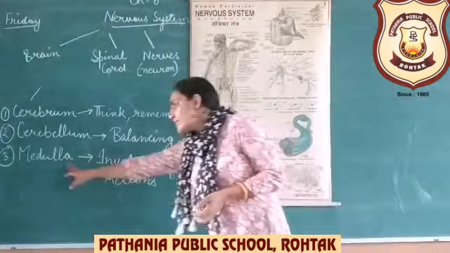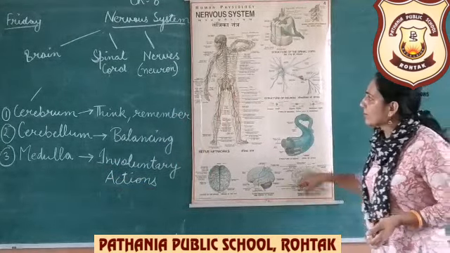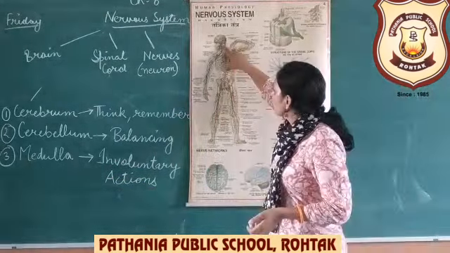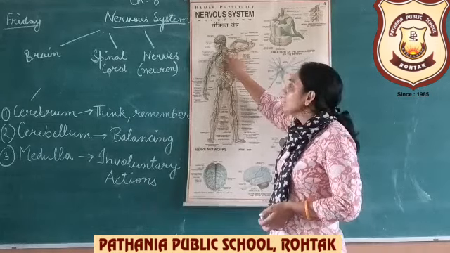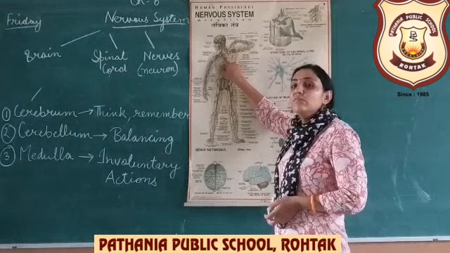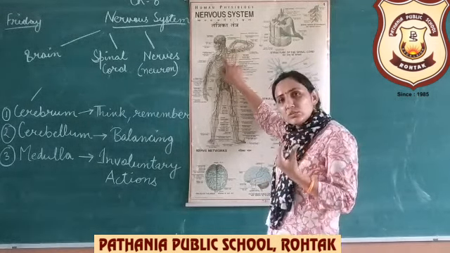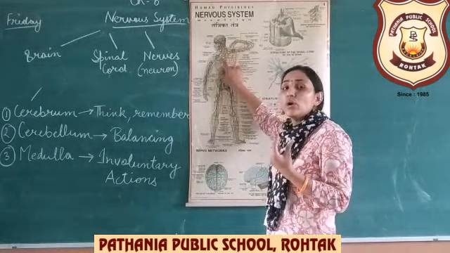And the last one is medulla. Medulla is connected to the spinal cord. As you can see, it is mainly connected to the spinal cord and it is the lowermost part of the brain, and it helps in involuntary actions. Involuntary actions are those actions which you want to do, but you can't, because these happen on their own.